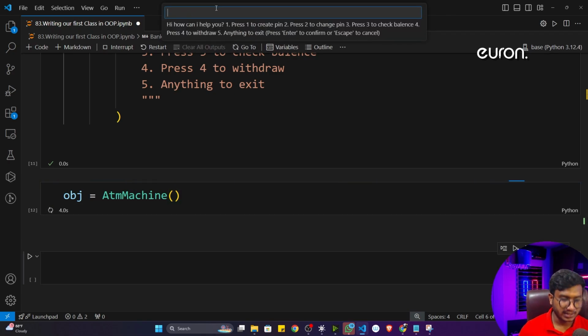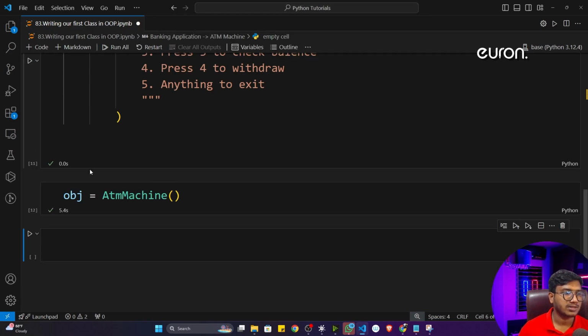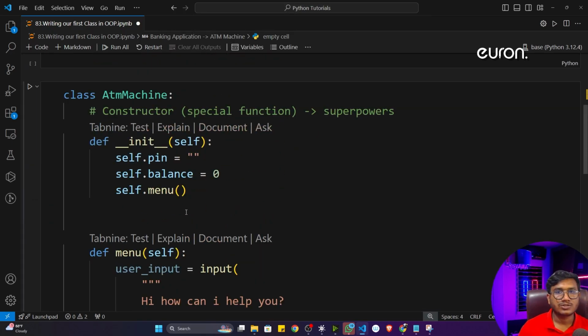Now you can give any kinds of input. Let's say I'll give 1, and if I execute, now see, my code would be executed successfully. So that's why we call this particular constructor a special function. Okay, special function inside class. I hope you're clear.